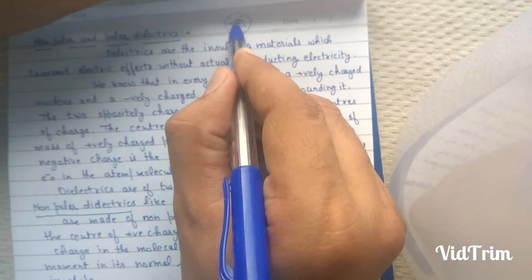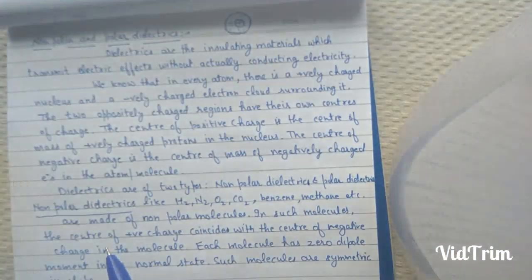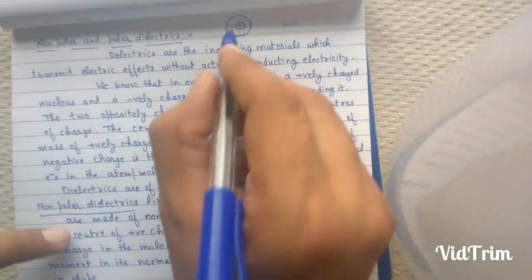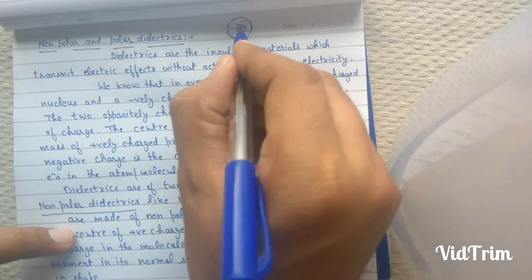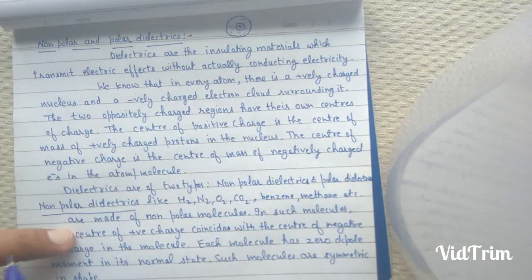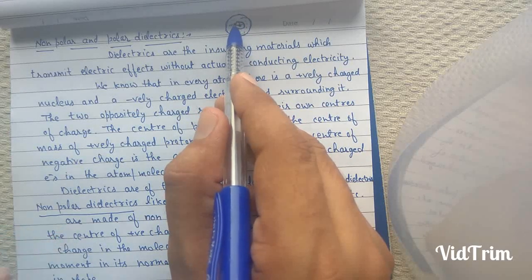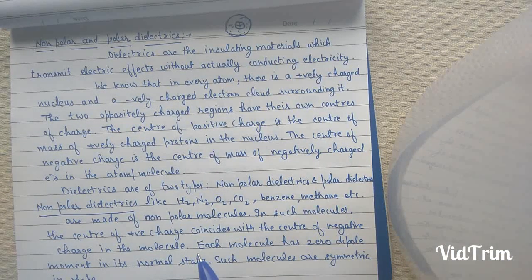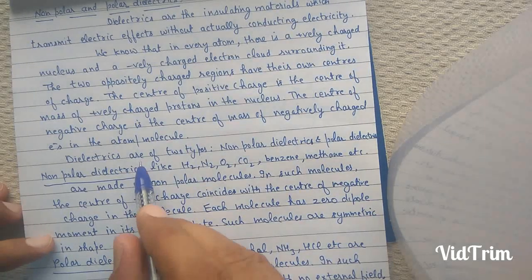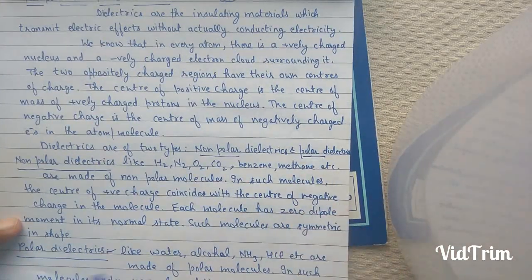The two oppositely charged regions have their own centers of charge. The center of positive charge is the center of mass of positively charged protons in the nucleus, and the center of negative charge is the center of mass of negatively charged electrons in the atom or molecule. Now dielectrics are of two types: non-polar dielectrics and polar dielectrics.